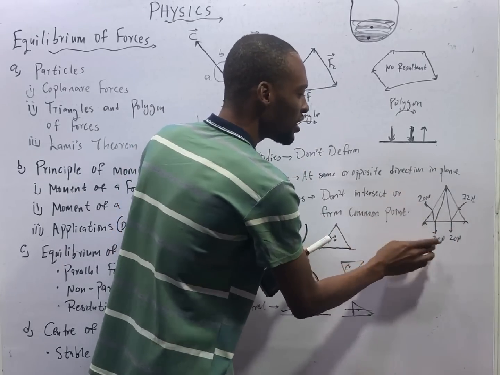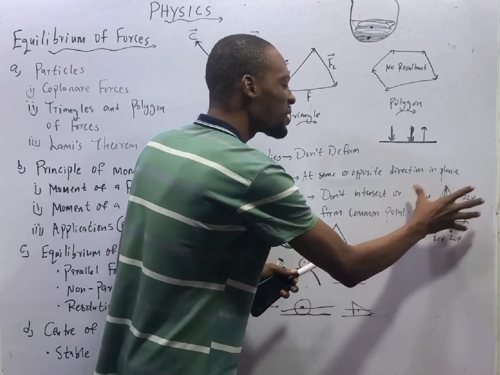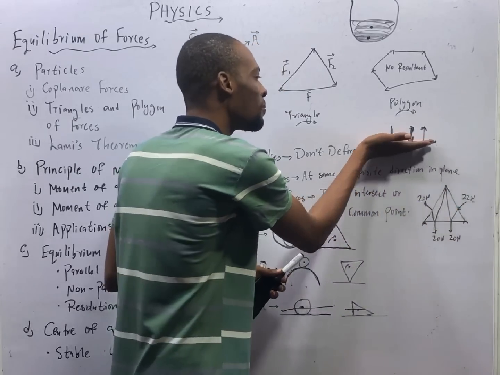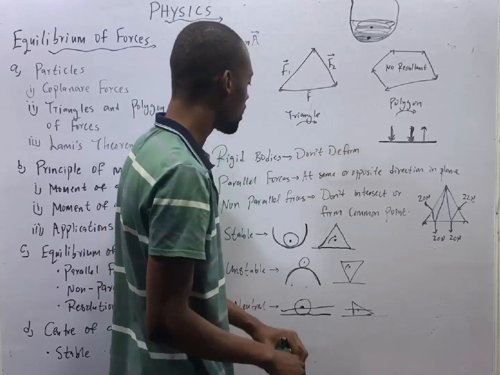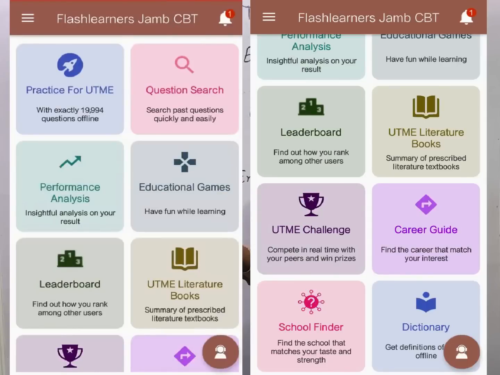20 Newton is pulling here, 20 is going here, 22. Different forces are acting. They are not on the same plane. They are acting on different planes. It means the forces are non-parallel forces. So we can have coplanar forces.